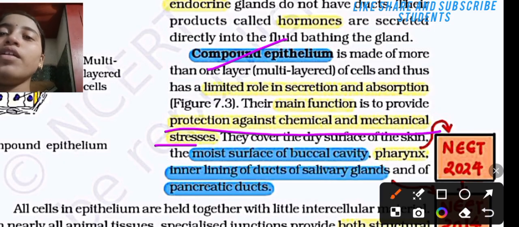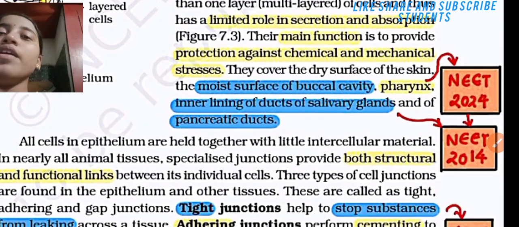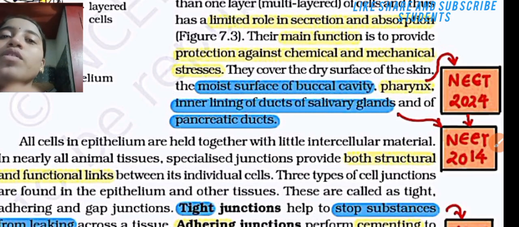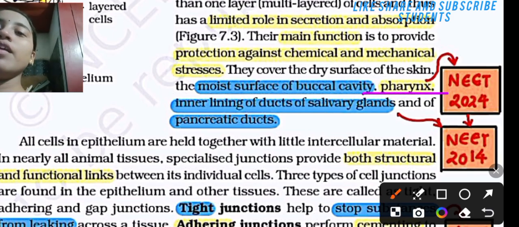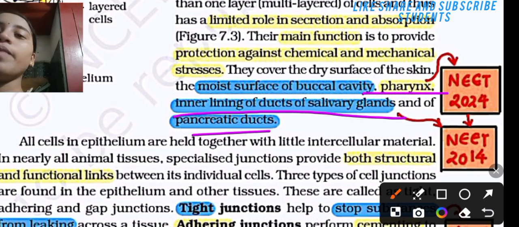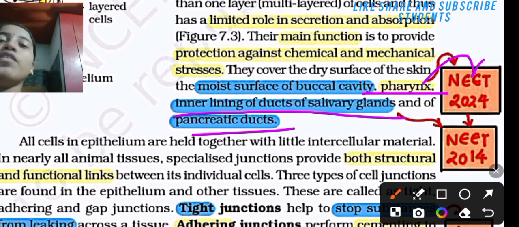They cover the dry surface of the skin and the moist surface of the buccal cavity, pharynx, the inner lining of the duct of salivary gland, and the pancreatic duct. This line was asked in NEET 2024 and NEET 2014.